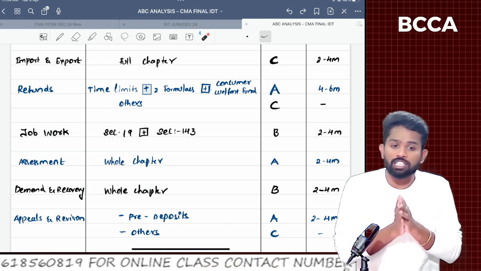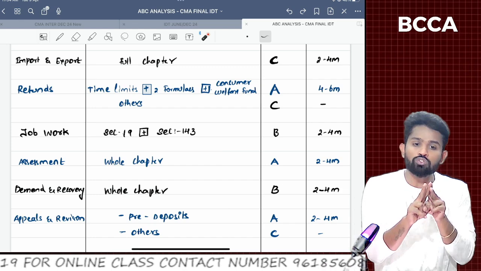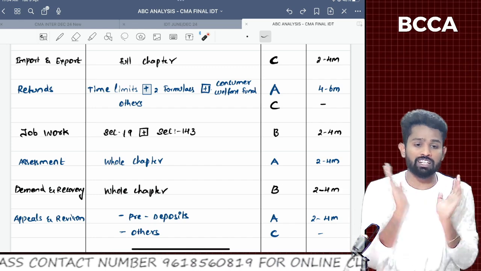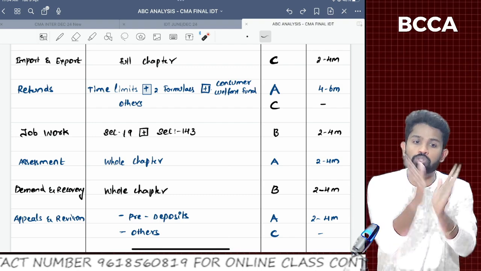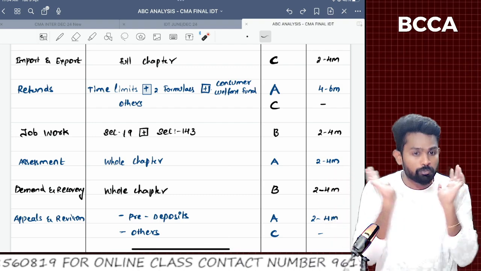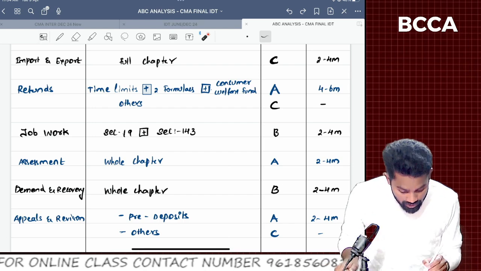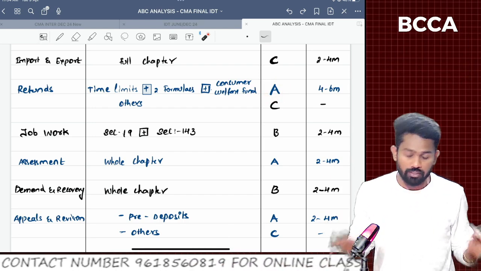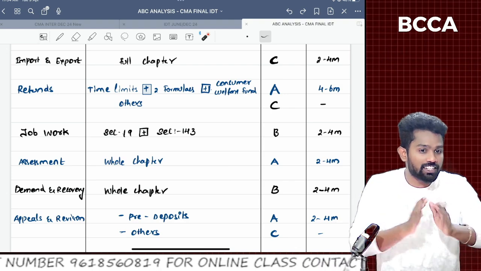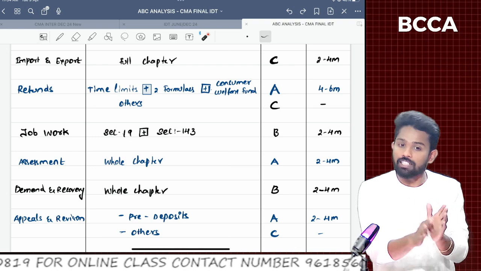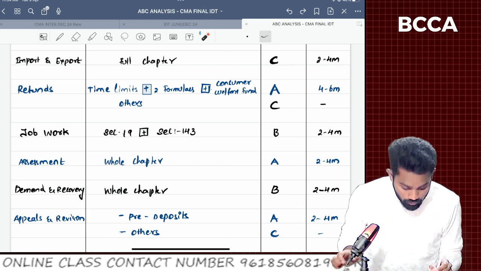Those two formulas, this table, and if at all required, provisional refund, one case is there. These four topics alone you should stress. Other topics, even if you leave them, no problem, but these areas you should focus on. These are again A category. If the institute has a question, it is from these areas only. I mean, sir, it's not a straightforward statement, but as per the trend, I could say 4 to 6 marks.